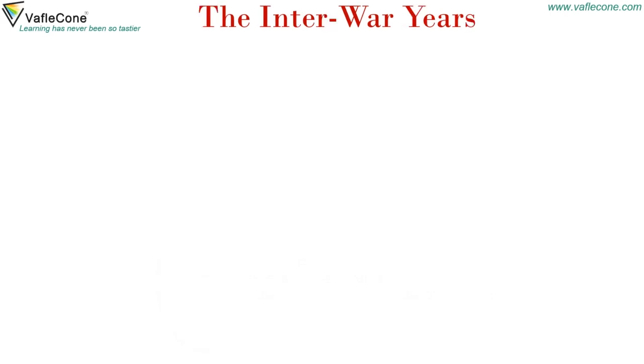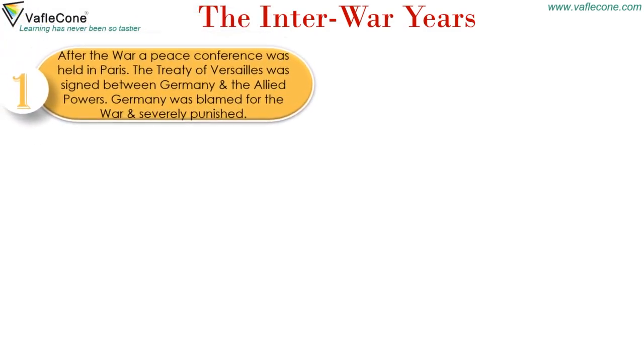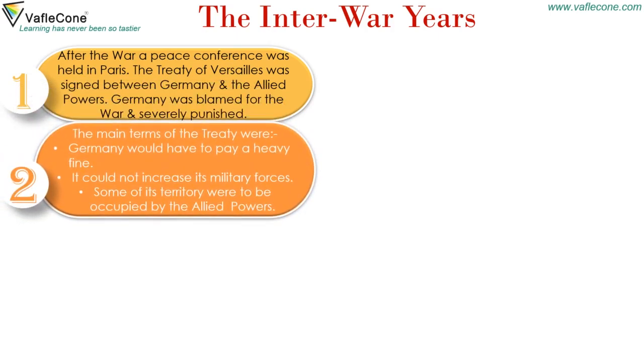The interwar years. After the war, a peace conference was held in Paris. The Treaty of Versailles was signed between Germany and the Allied powers. Germany was blamed for the war and severely punished. The main terms of the treaty were: Germany would have to pay a heavy fine. It could not increase its military forces. Some of its territory was to be occupied by the Allied powers.